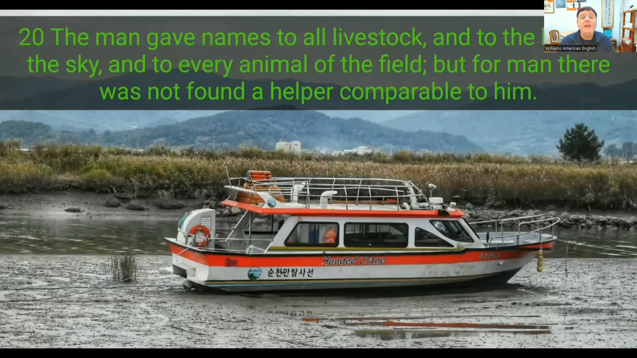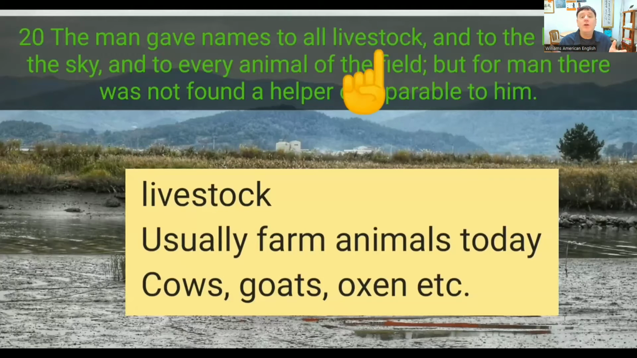The man gave names to all livestock, and to the birds of the sky, and to every animal of the field. But for man, there was not found a helper comparable to him. Other verses would say suitable to him, not comparable. So here we have the word livestock. This is usually farm animals today, cows and goats and oxen, things like that.